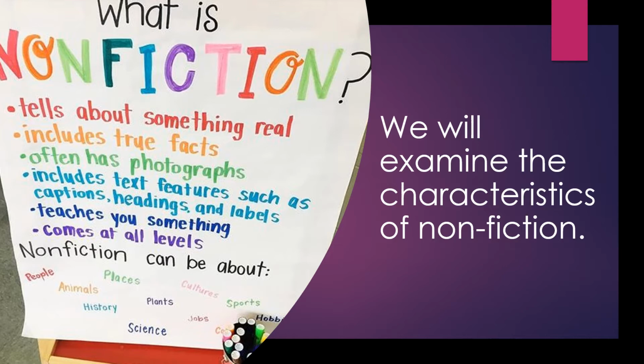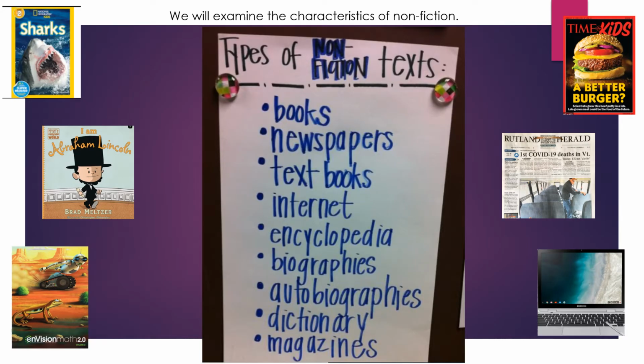And nonfiction also comes at all levels. And at the bottom here of my chart, it says that nonfiction can be about people, animals, history, plants, science, sports, hobbies. There's nonfiction written for all kinds of different topics. The first thing I wanted to point out to you is that there are many different types of nonfiction text.